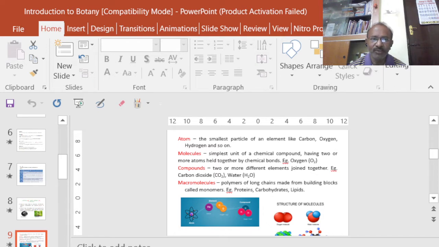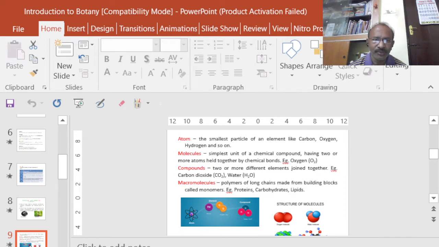Okay. Then what about molecules? Molecules are the simplest unit of a chemical compound, having two or more atoms held together by chemical bonds. For example, when we say oxygen, we say O2, that means dioxygen. So it is a molecule. It has two atoms, just as two atoms are present in a hydrogen molecule.